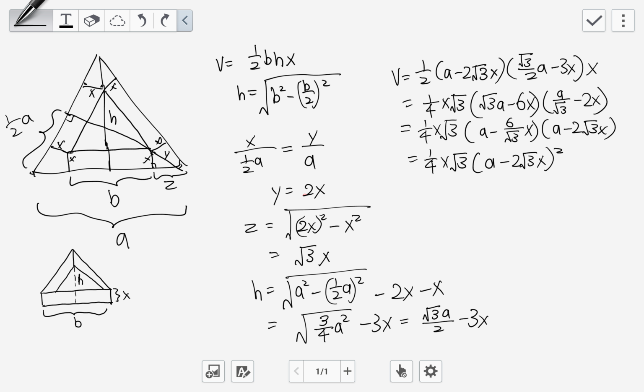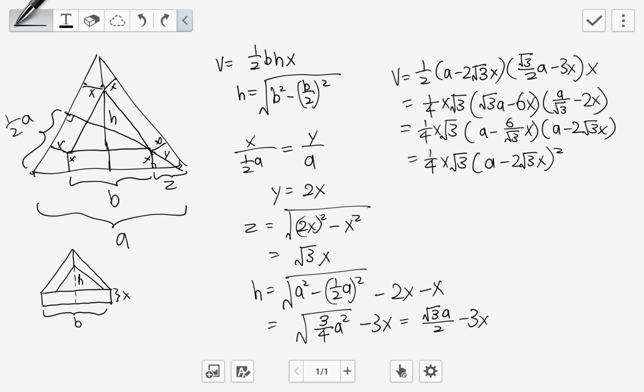So first, the volume of the prism. Since this is the flap that's pushed up, the height of the prism must be x. This is h, the height of the triangular base, and b will be the base of this triangular side.